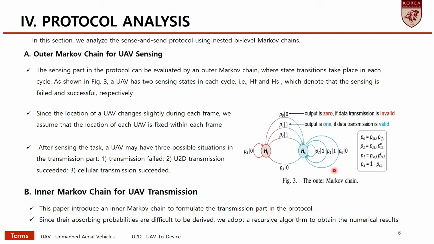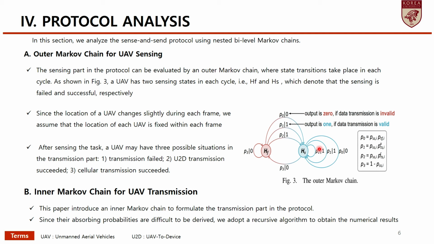Look at picture 3. The UAV has two sensing states in this cycle, HF and HS, which denote that sensing has failed and succeeded respectively. Since the location of the UAV changes only slightly during each frame, we assume that the location of each UAV is fixed within each frame.